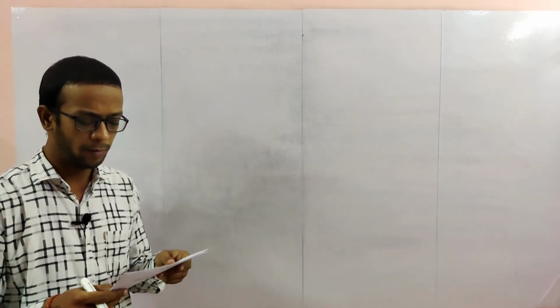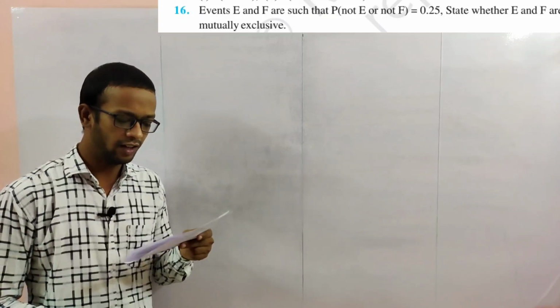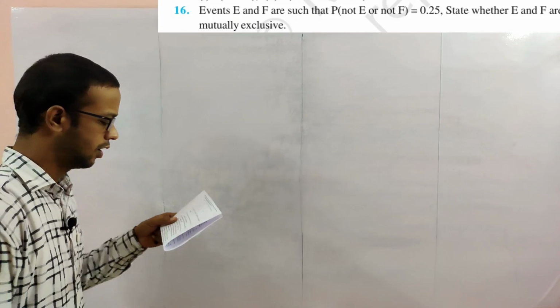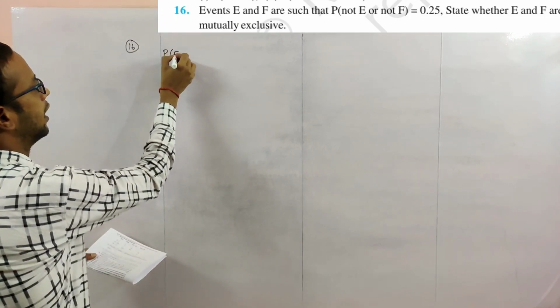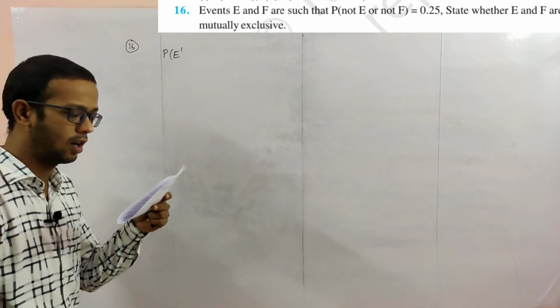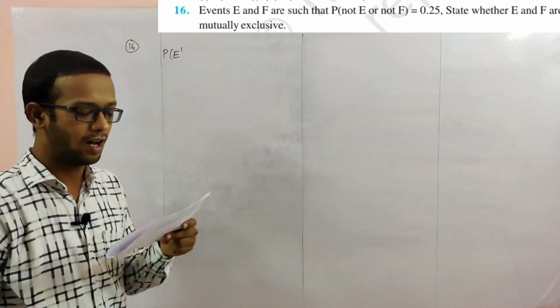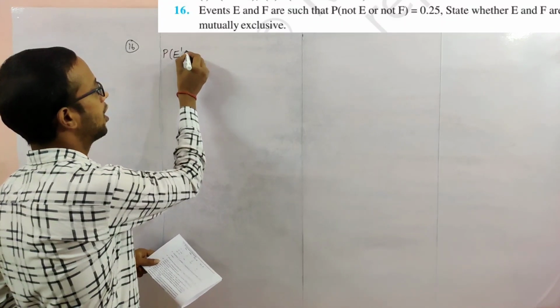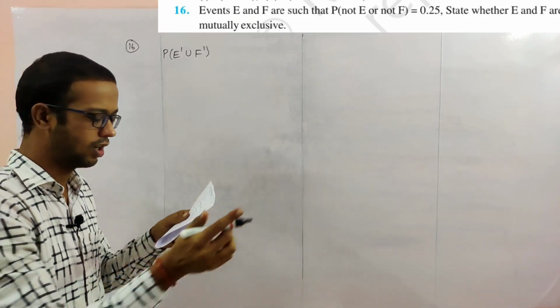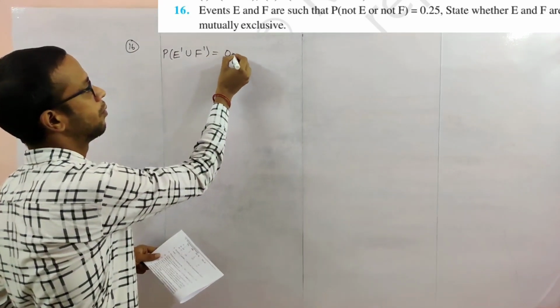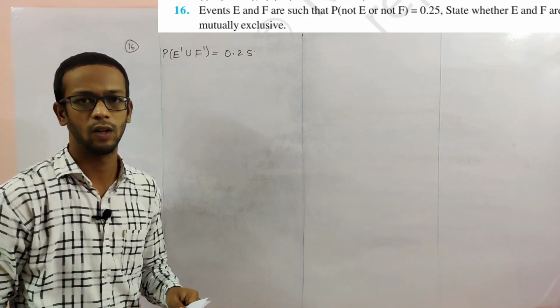Next, problem number 16. Events E and F are such that probability of not E or not F, or means union, so not F means F dash, is equal to how much? 0.25 given.